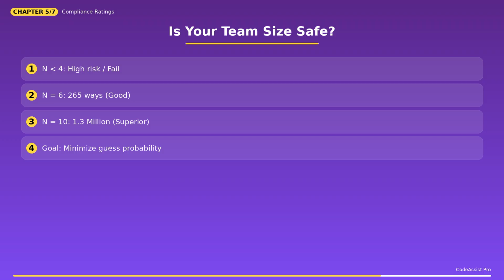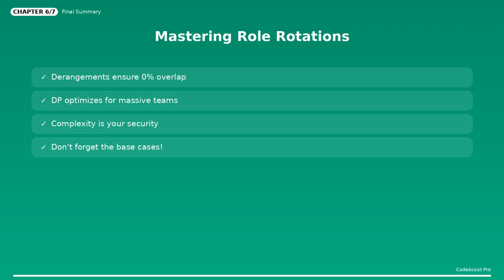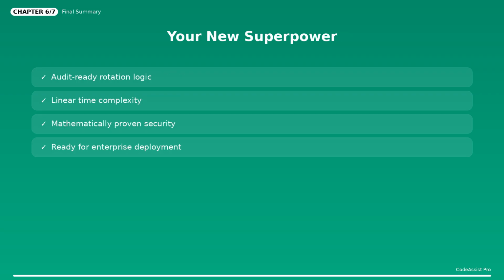We've covered a lot, from the HR requirement of total derangement to the O of n dynamic programming solutions that make large-scale banking possible. You now have the tools to explain, calculate, and implement secure workforce optimization. Whether you are building an internal HR tool or a banking compliance engine, remember that the math of derangements is your best friend. You've just turned a complex regulatory headache into an elegant algorithmic solution.